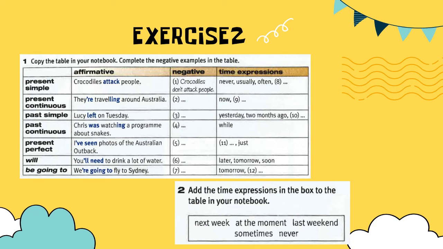Okay, for exercise 2, add the time expressions in the box to the table in your notebook. So you use next week, at the moment, last weekend, sometimes, and never to fill in the answers in exercise number 2. Okay, pause this video. You can answer exercise 1 and exercise 2 first, then I will give the answers.